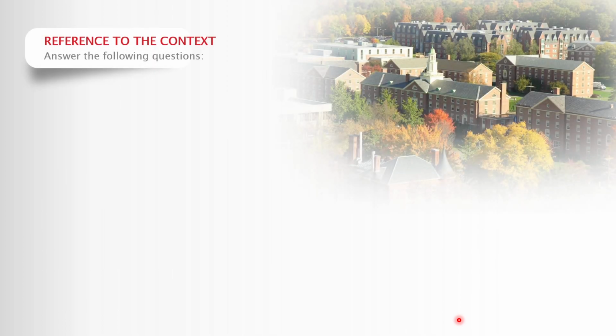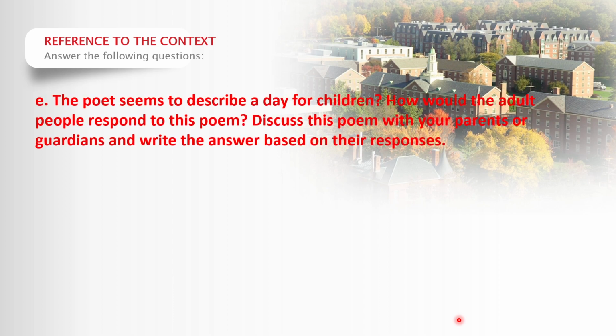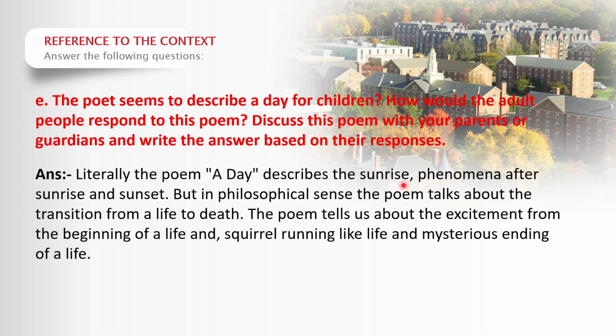Reference to the context, last question. E. The poet seems to describe a day for children. How would the adult people respond to this poem? Discuss the poem with your parents or guardians and write the answer based on their responses. Literally, the poem A Day describes the sunrise phenomena after sunrise and sunset. But in a philosophical sense, the poem talks about the transition from life to death. The poem tells us about the excitement from the beginning of a life, a squirrel running like life, and a mysterious ending of a life.